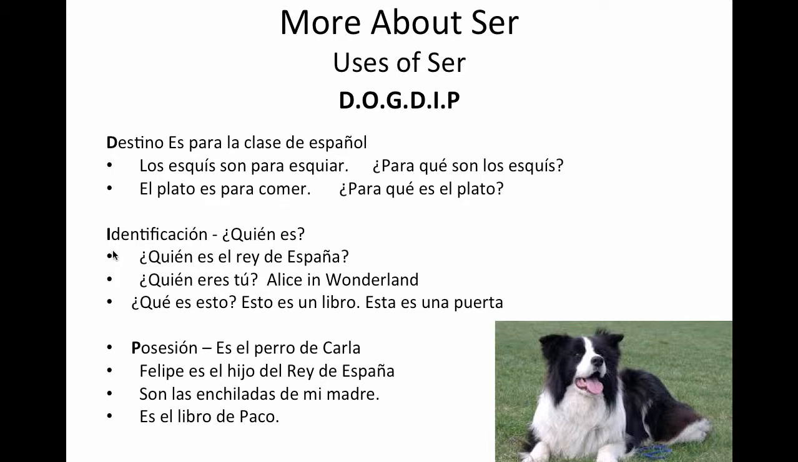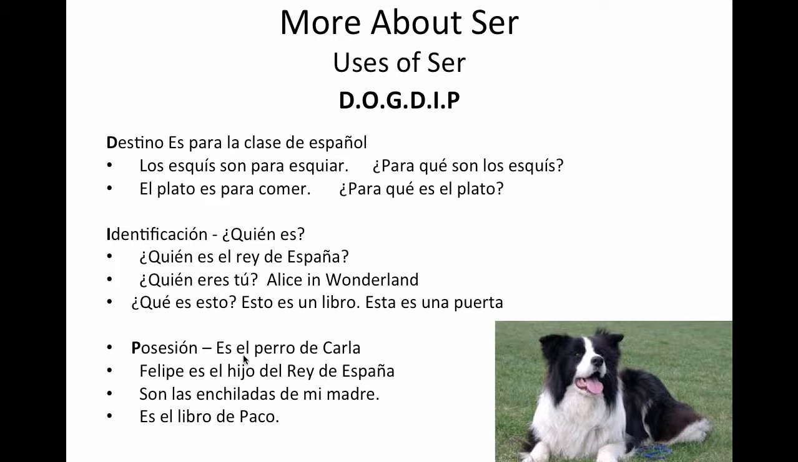The I here, identification, identificación. ¿Quién es? So we're identifying here. ¿Quién es el rey de España? ¿Quién eres tú? ¿Qué es esto? Esto es un libro. Okay?